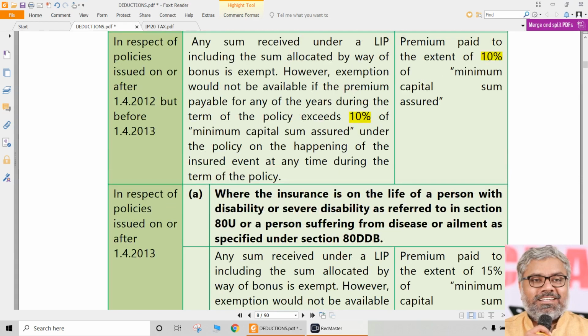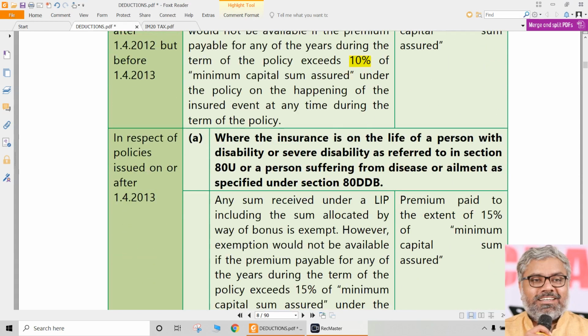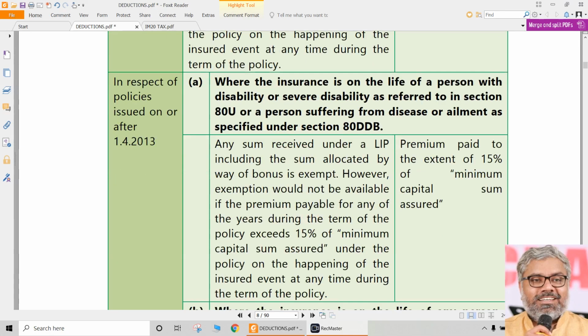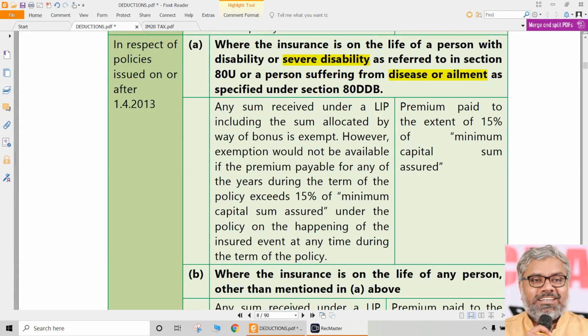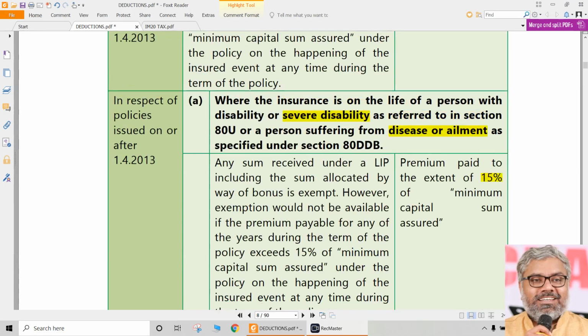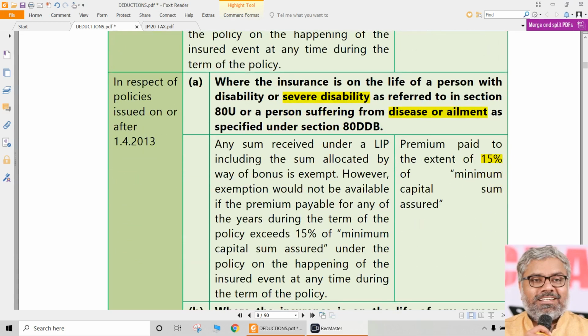But later they realized this could be unfair on some people, where the insured is a person who is suffering from a severe disability, suffering from some diseases which are all mentioned in 80DDB. We don't need to know those diseases. Just remember that they are suffering from disabilities. Some disease, some ailment. Not like cough and cold, bigger ones, definitely. So as specified in 80DDB and 80U, whatever the disabilities are mentioned in those sections, if there is a disabled person like that, then that has been increased again from 10 to 15%. So there it is okay.